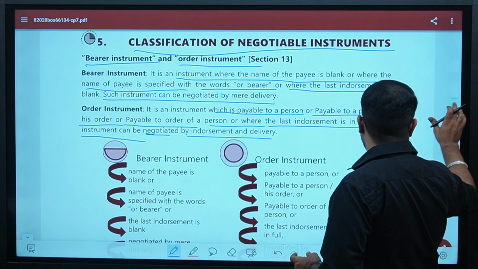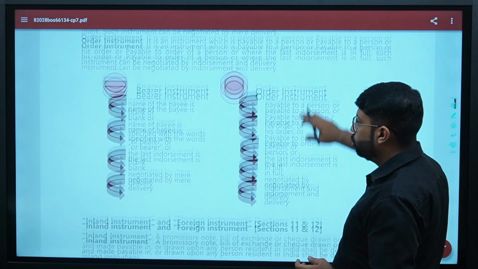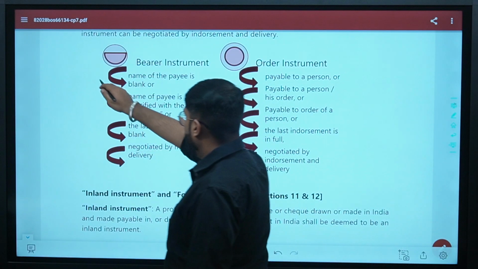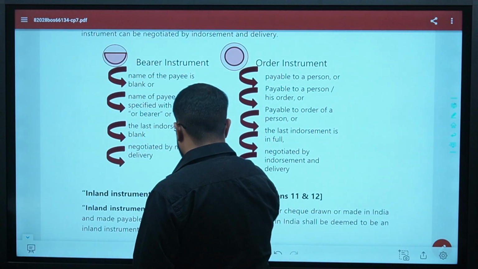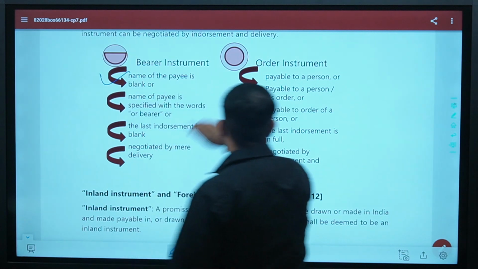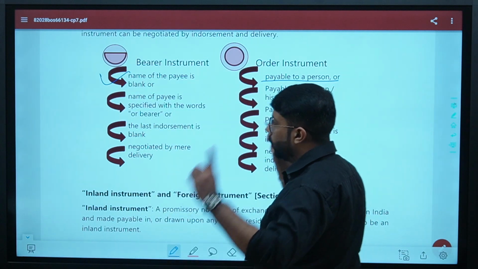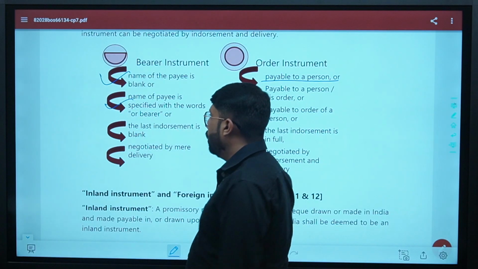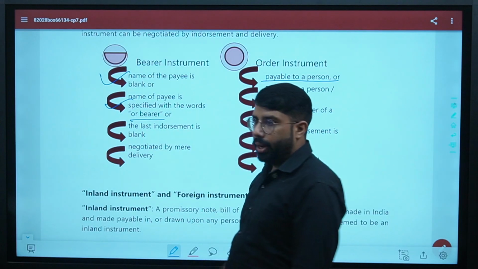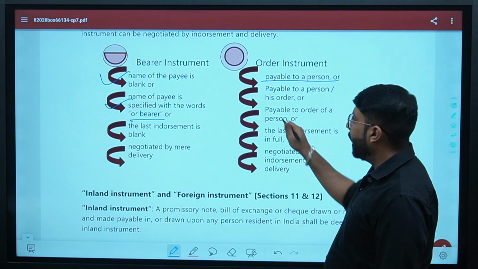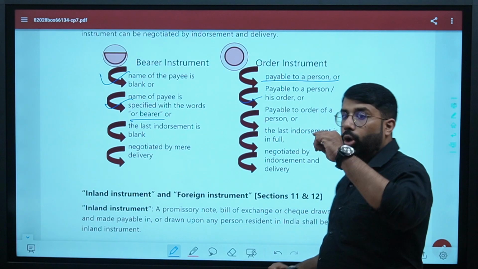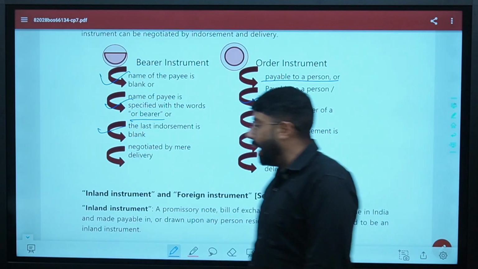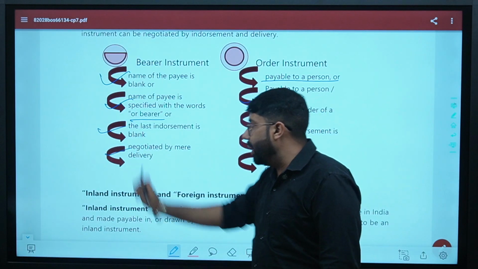So these are the differences between bearer and order instrument. You can read these points also. In bearer instrument, name of the payee is blank, whereas here it is payable to a particular person. Here in the name of payee, you can write the specific name, but with the words or bearer. Here you will write payable to a person or to his order. The last endorsement is blank and it is transferred by mere delivery.